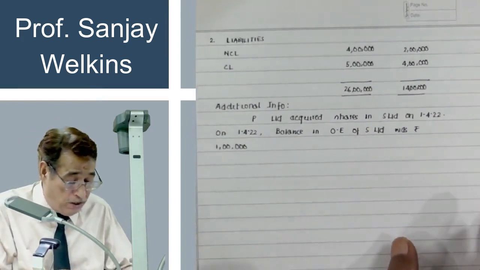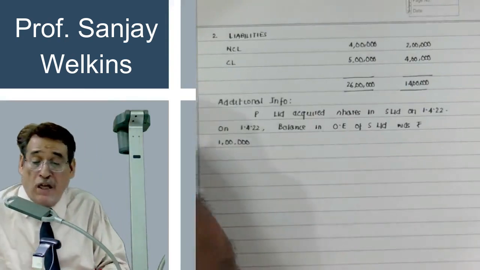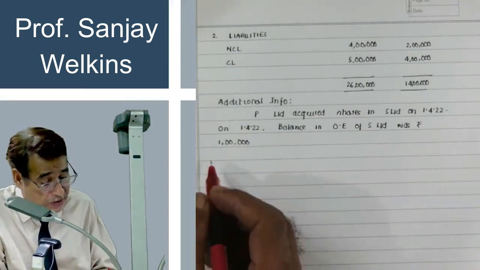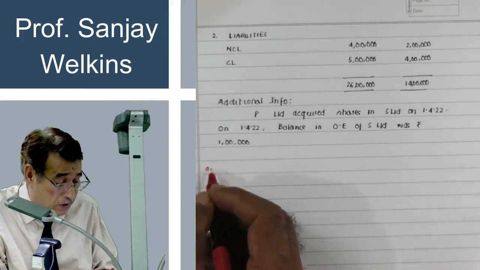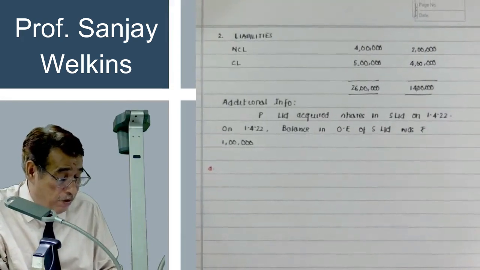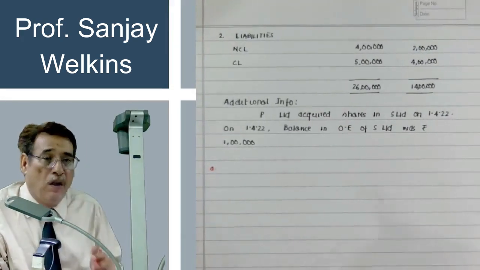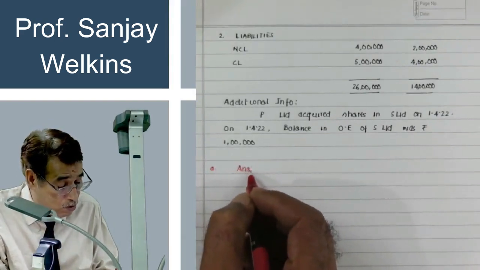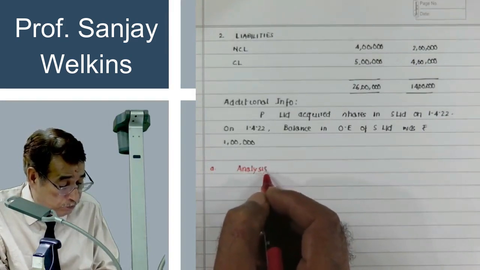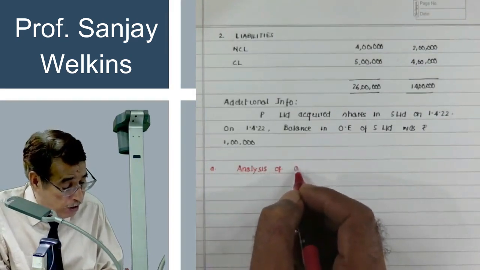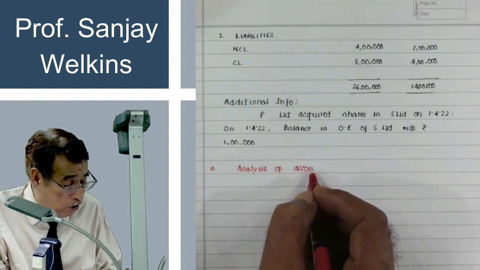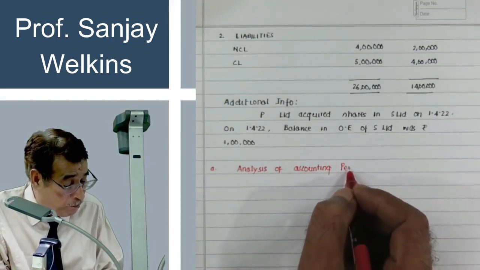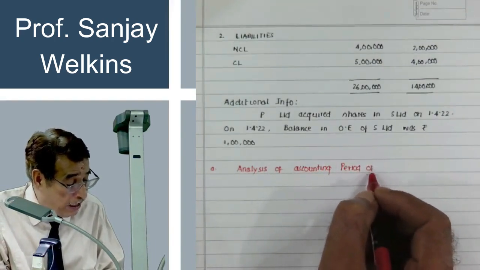And we are trying to learn what the steps are. Now, step number A, whenever you start solving the question, step number A will be analysis of accounting period of S Limited.